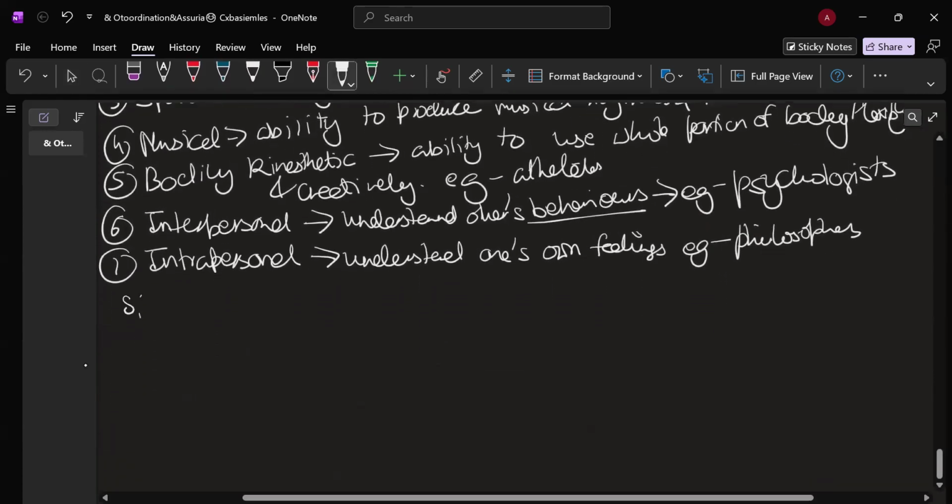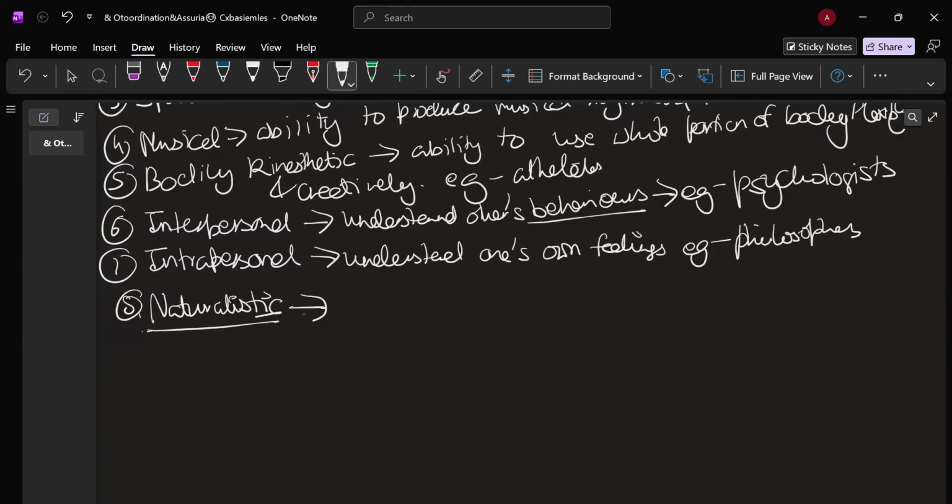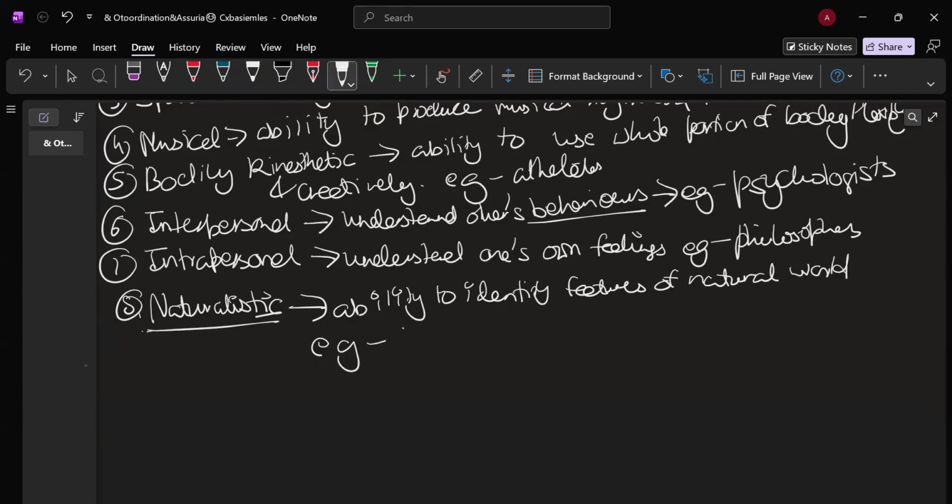Then you have the eighth one, that is naturalistic. Okay, naturalistic. Ability to identify features of natural world. I mean, this may sound quite weird, but then if it's given, yeah, it is considered to be type of intelligence as well. So it is useful in recognizing the beauty of flora and fauna. Example, farmers or hunters. Okay.